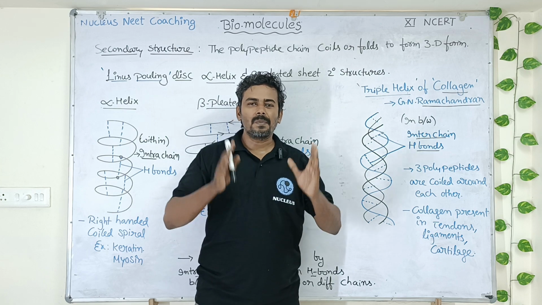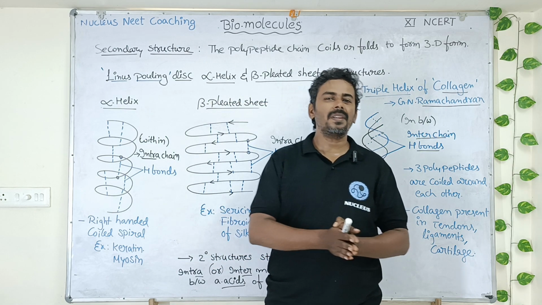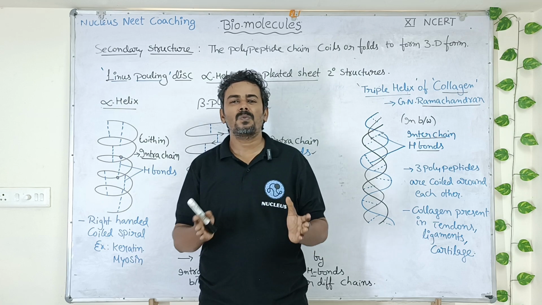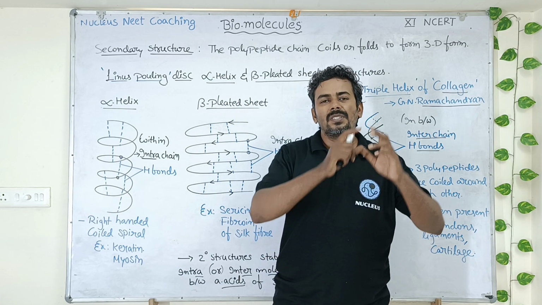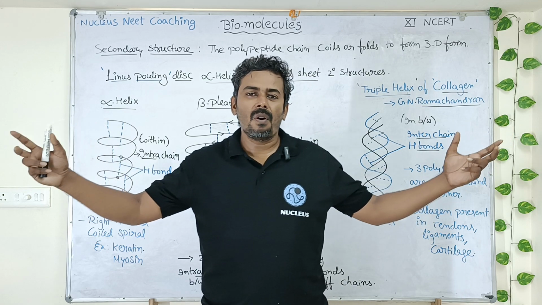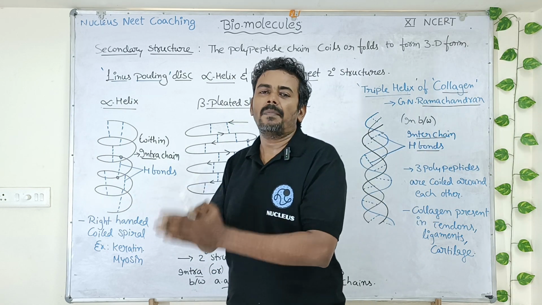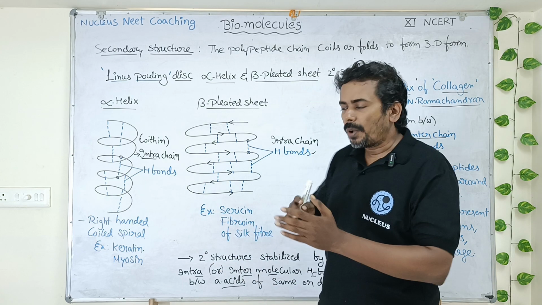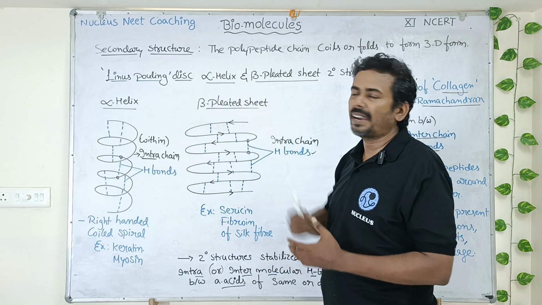Students, now let us discuss the secondary structure of protein. Just now we have discussed the primary structure of protein, which means what? A linear sequence of amino acids. So a chain of amino acids will form the primary structure of protein. That primary structure of protein is going to generate the next level of protein structure called the secondary structure.